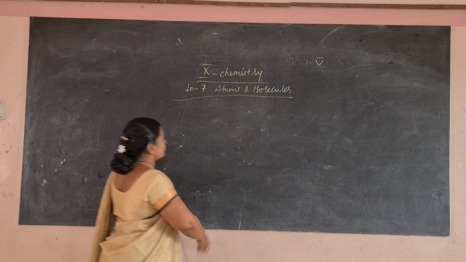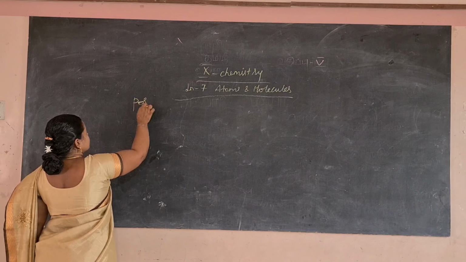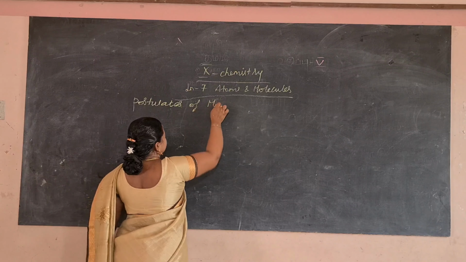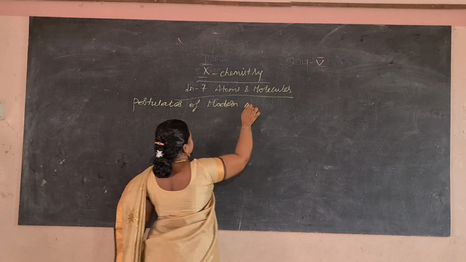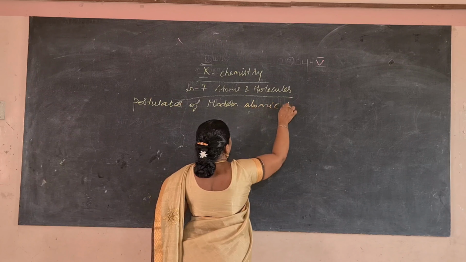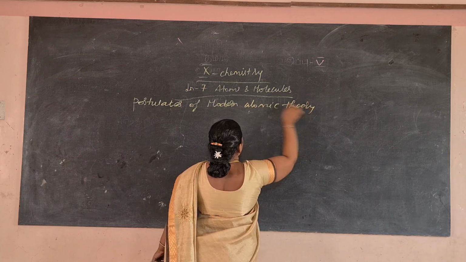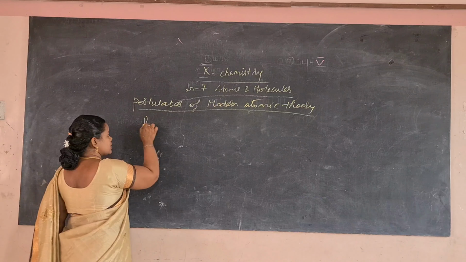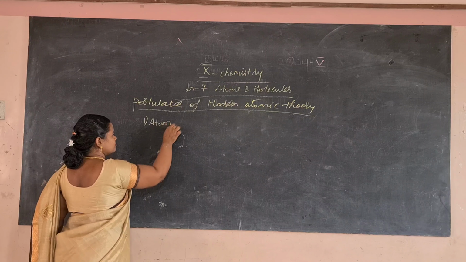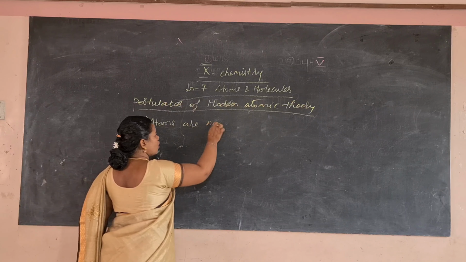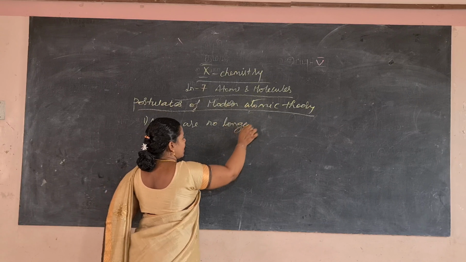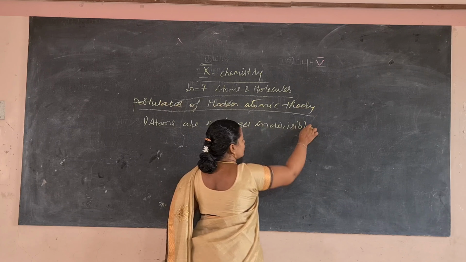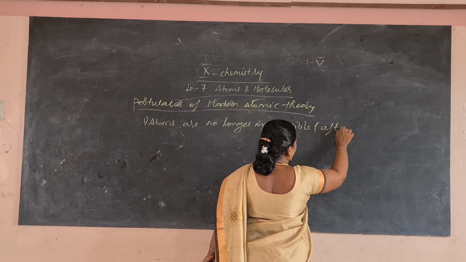What are the postulates of modern atomic theory? Atoms are no longer indivisible after the discovery of the electron, proton and neutron.